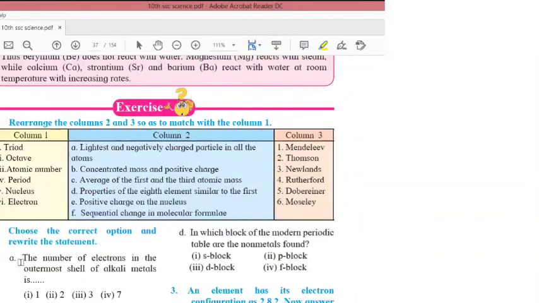So please solve question number 1 in your book.